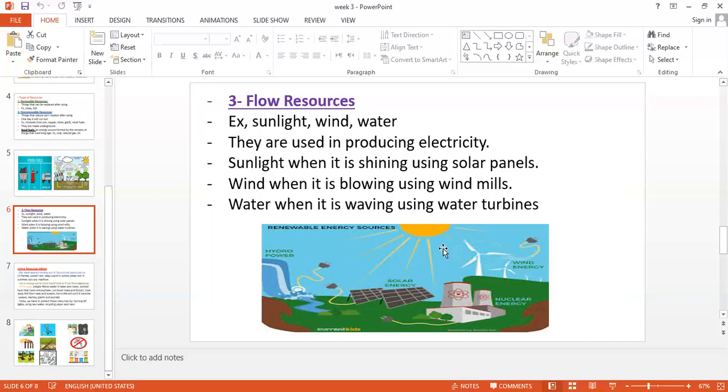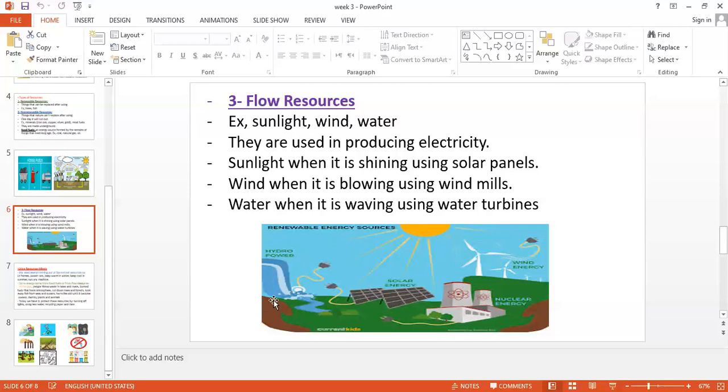in a specific time. When I use the sunlight, it is only in the day, not at night, right? Only in the morning. Is there sunlight in the evening? Of course, no. With the wind, we use its movement only when it's blowing, and not every day the wind is blowing. Sometimes we have a calm, sunny day, so no wind today, so the fans will not work. Also, the turbines. Some days you don't find waves in the sea.